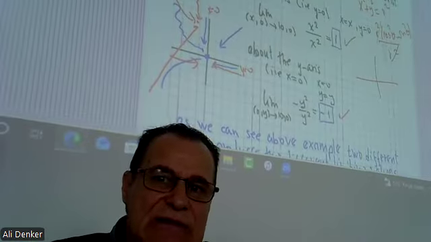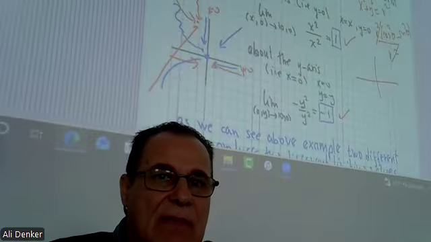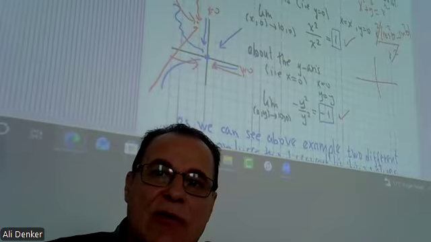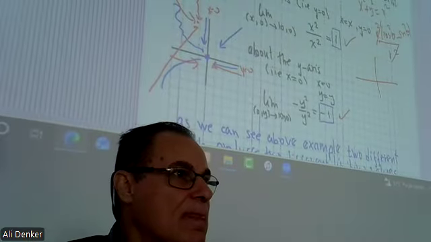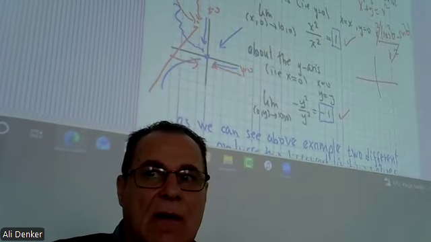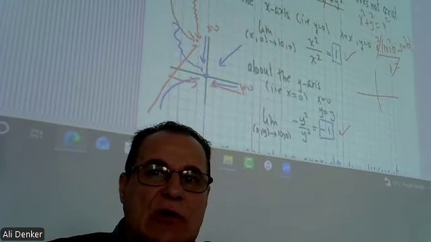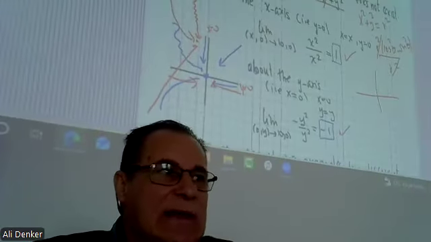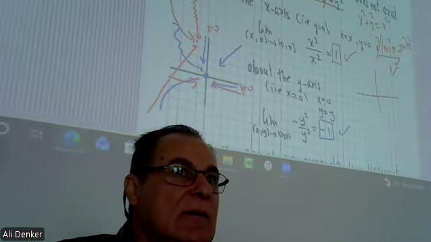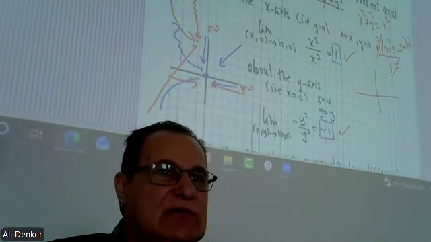So r squared cancels, and both x and y go to 0. When x and y are 0, what do you think? x is 0, y is 0. So if x is r cos theta, when is it 0?